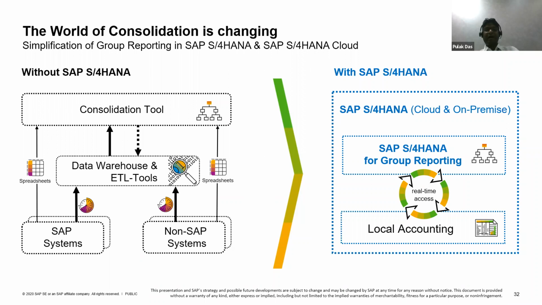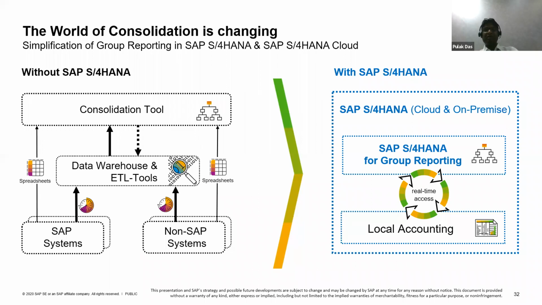As a long-term vision, consolidation is no longer a separate function, but part and parcel of the overall operations of finance. So it has been integrated with your universal journal and the financial transaction posting.